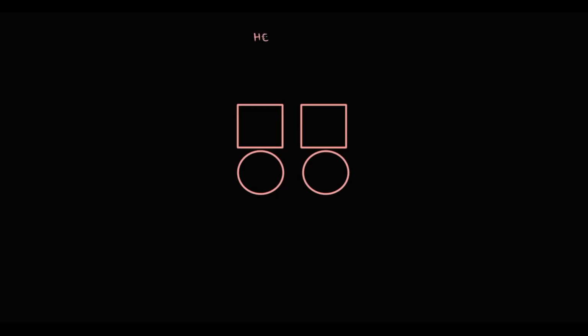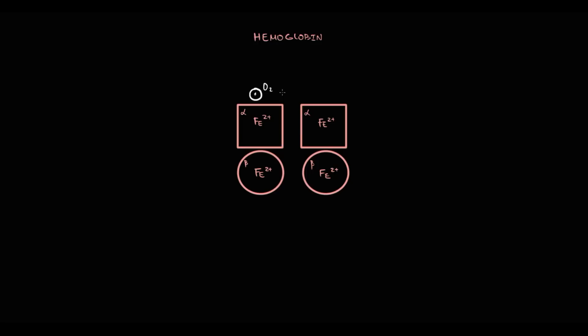So here we have a simplified hemoglobin structure. There are 2 alpha and 2 beta chains. Each chain has iron with +2 charge. Each iron with +2 charge can bind 1 oxygen molecule. So in total, hemoglobin can bind up to 4 oxygen molecules.